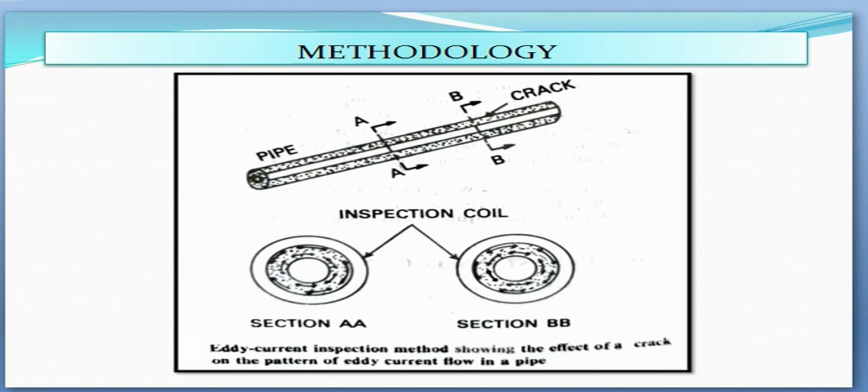The frequency of the alternating current used in eddy current inspection ranges from 200 Hz to 6 × 10^6 Hz. Most inspection of non-magnetic materials is performed at a few kilohertz. In general, lower frequencies are used for magnetic materials.